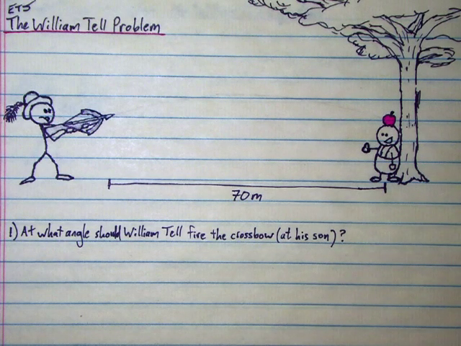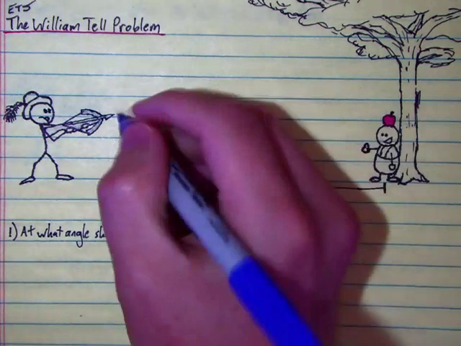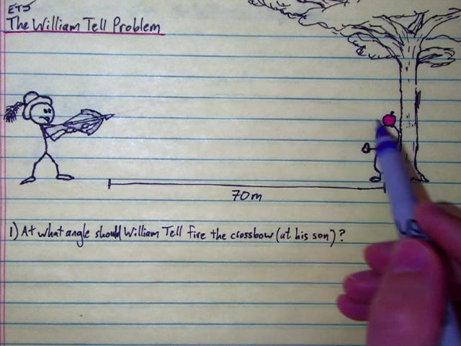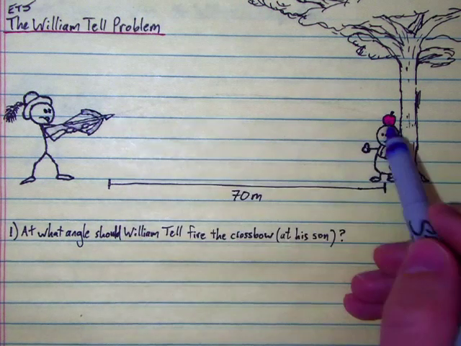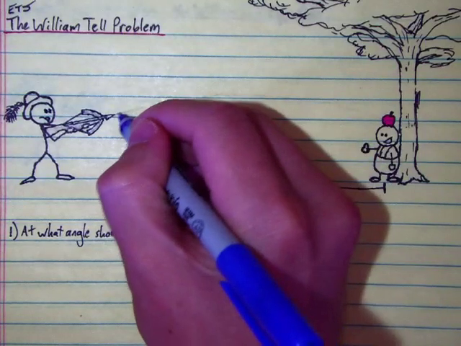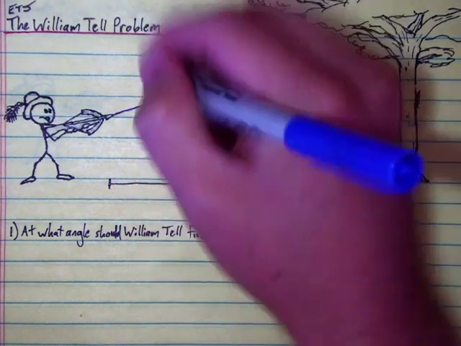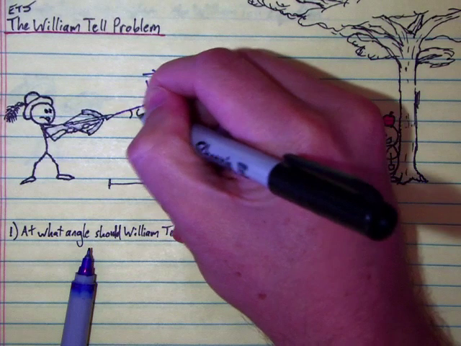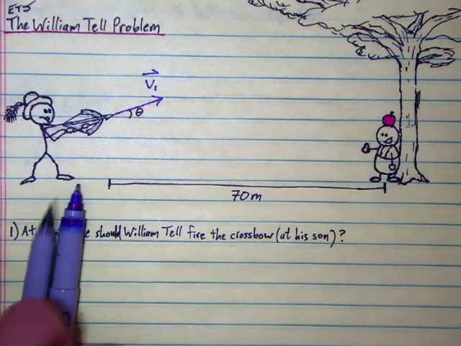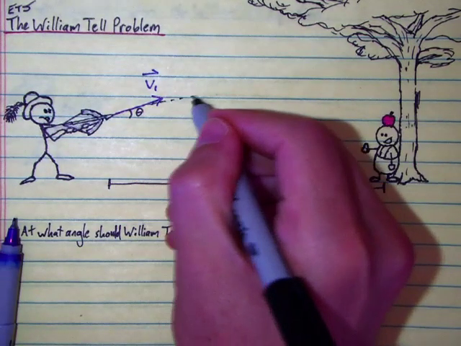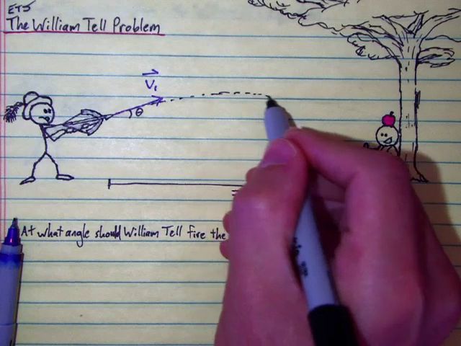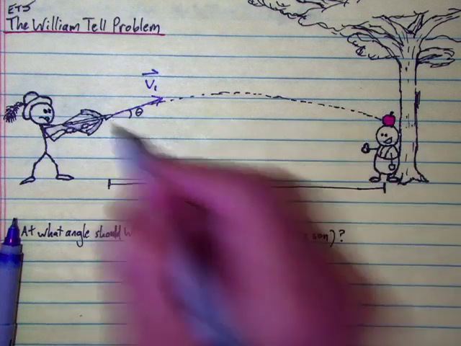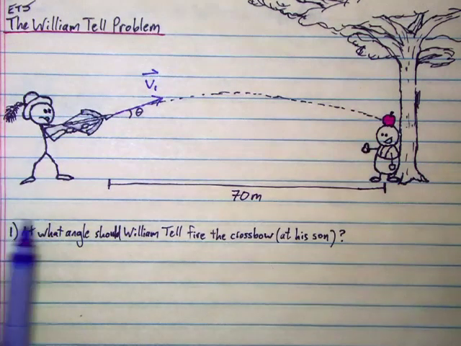But he gave us a famous problem in physics, which is what happens if you shoot a projectile at an angle and it lands at the same height from which it was launched. So if our initial velocity here is in that direction at some angle here, theta, and here's the path of our projectile, the parabolic path, and it returns to the same height it was launched at. What can we learn about that projectile?